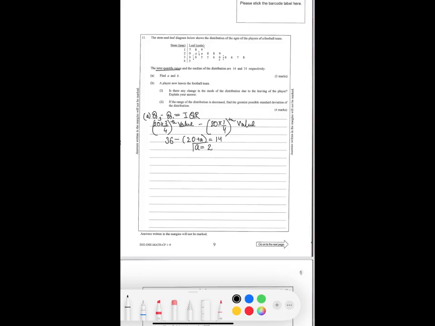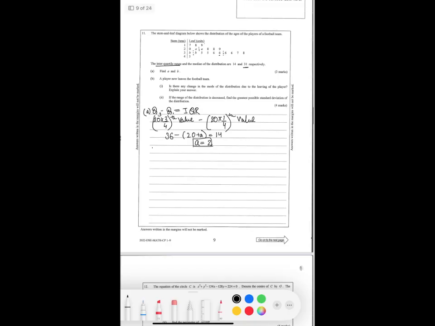Now, they said that the median of the distribution is 31. There are 20 values, so the 10th plus 11th value over 2 will be the median.